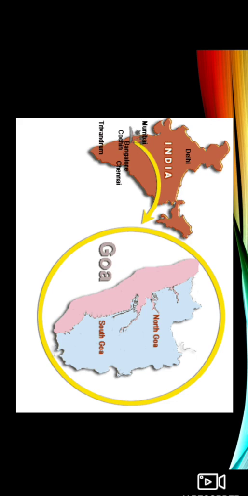Now talking about the southernmost state. So the southernmost state is clearly our Tamil Nadu. Smallest state, as you can see, I have zoomed in on this particular state, which is Goa. So Goa, which is quite popular in India. Most of you must have been to this area, Goa, and this is the smallest state of our country. It covers the smallest space in our country. So Goa is the smallest state.